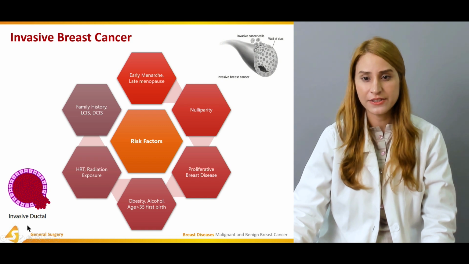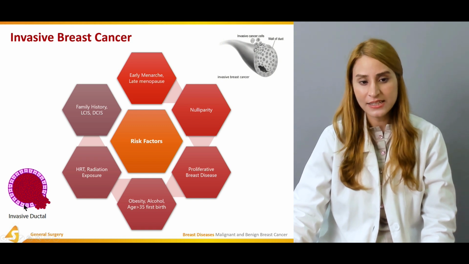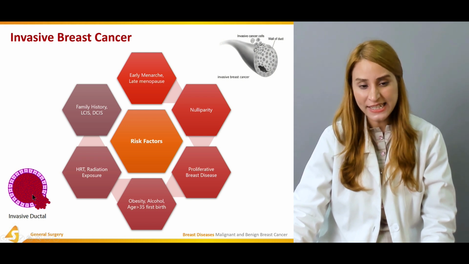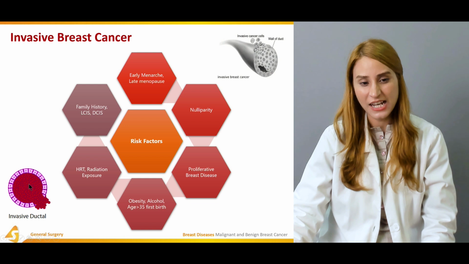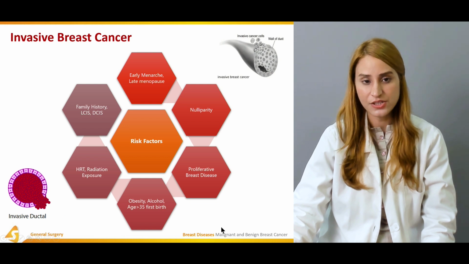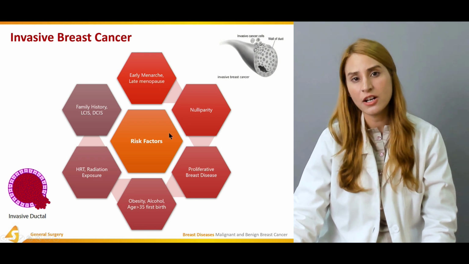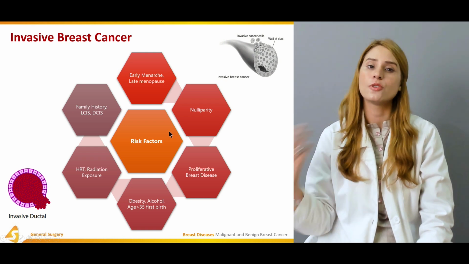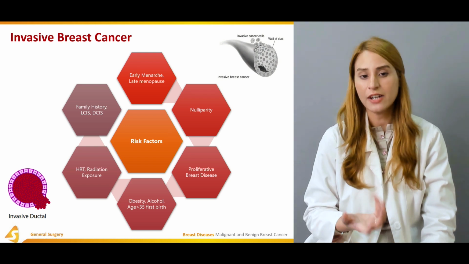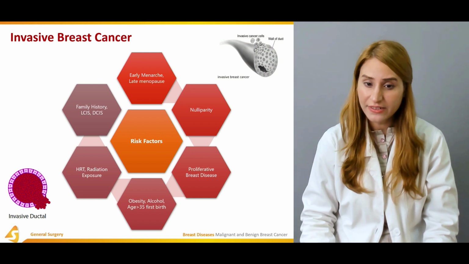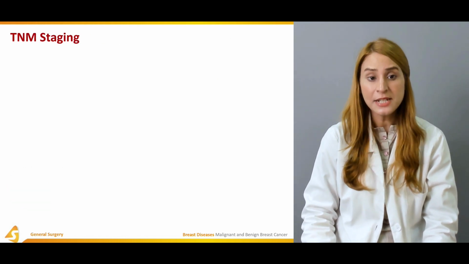So there you can see this invasion, right? This was the duct, and the cancer cells are invading the surrounding tissue. They're coming out of this demarcation of the ductal system, and it's actually invading into the surrounding tissues. So it was all about the risk factors, which are early menarche, late menopause, nulliparity, use of oral contraceptives, hormone replacement therapy, family history of lobular carcinoma in situ or invasive cancer, obesity, and proliferative breast disease, right?